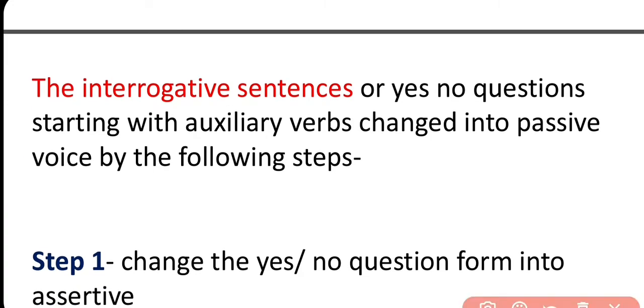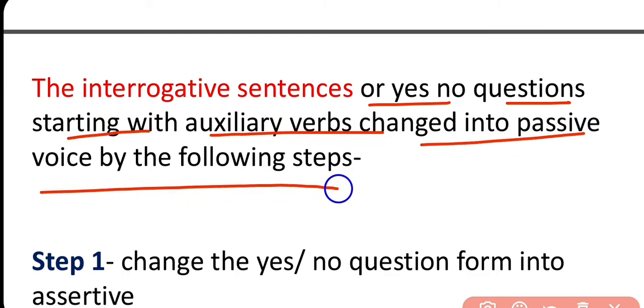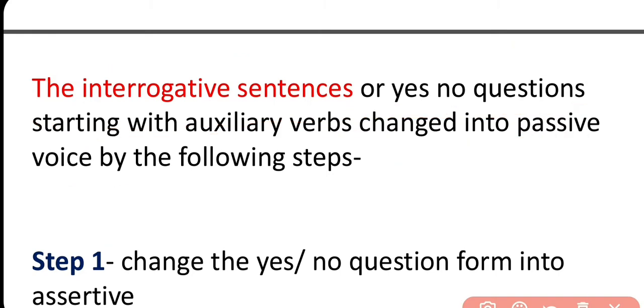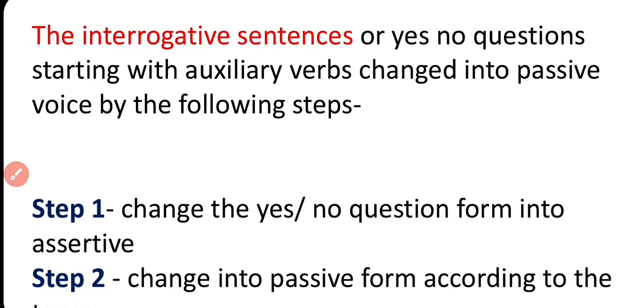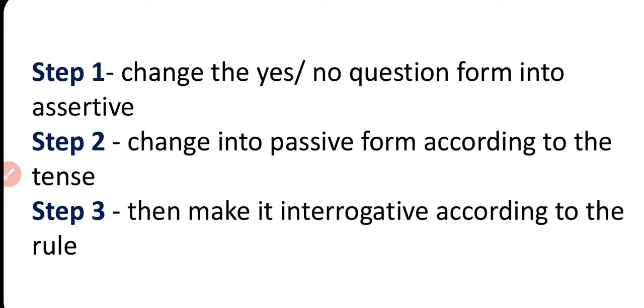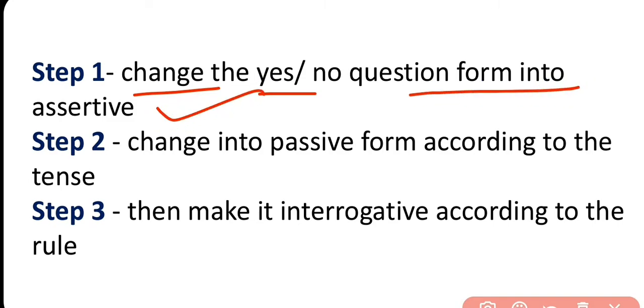The interrogative sentences or yes/no questions starting with auxiliary verbs are changed into passive voice by the following steps. So the rules of changing the voice of these interrogative sentences are made through the following steps. Step 1. What is said in step 1? Change the yes/no question form into an assertive sentence.